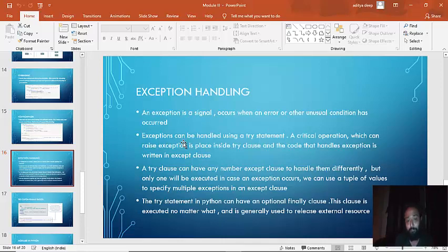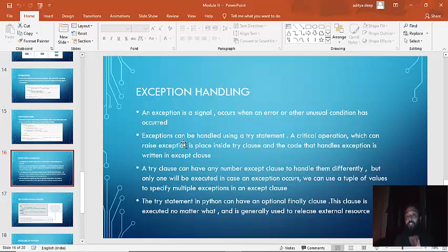Okay, a try statement in Python can have an optional finally clause. We'll see what exactly finally is. Finally is actually used to release external resources. Let's say you want to close some file, or you want to revoke access of something, or you want to close the cursor. Releasing resources is the main importance of using the finally clause, and it's optional. It will execute every time. That we have to keep in mind.